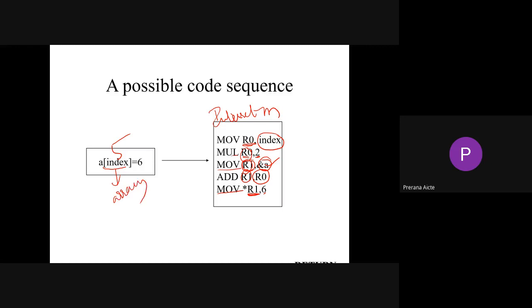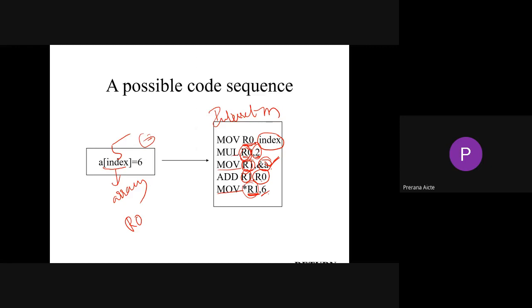First we move the index to R0. Next, for this integer, what will be the size? An integer type occupies 2 bytes, so 5 times 2 is 10. That's why R0 is multiplied with 2, the size of the index multiplied with 2. Next, move the address of A to R1. Any memory location whose address is free will be assigned to R1. Now the content of R1 is added with R0. Finally, R1 is a memory address and you store the data in R1.